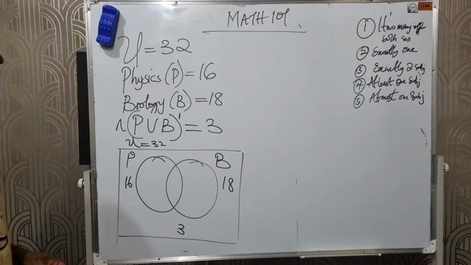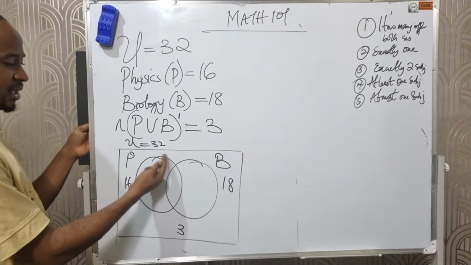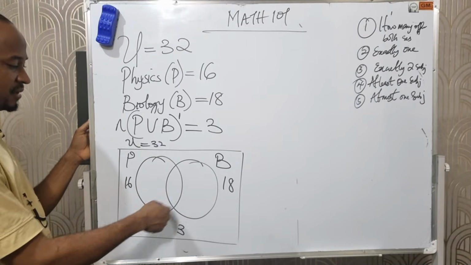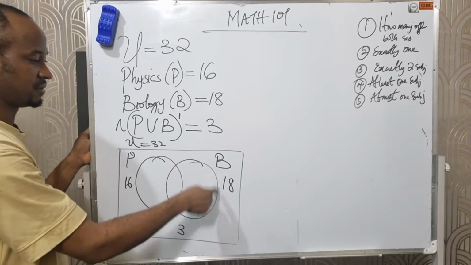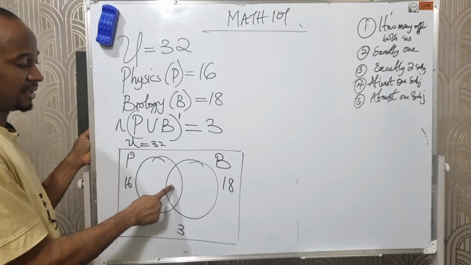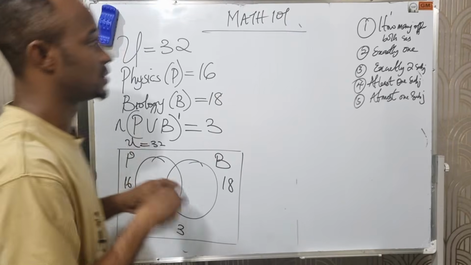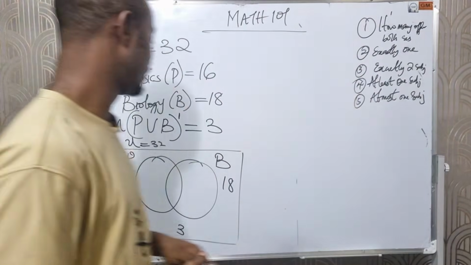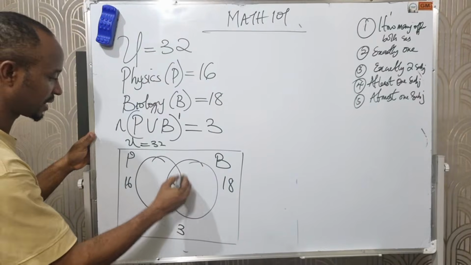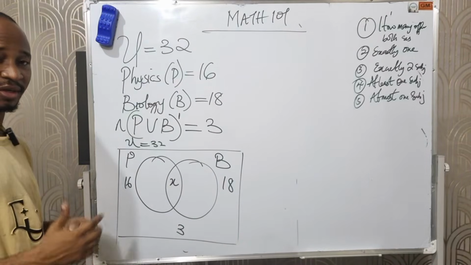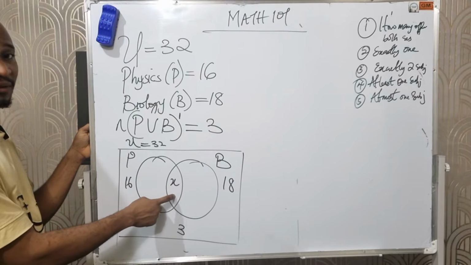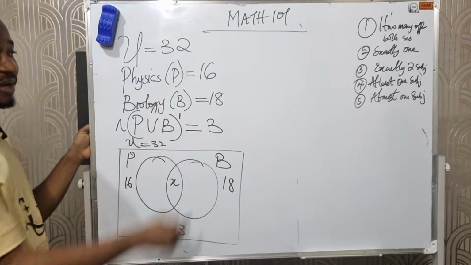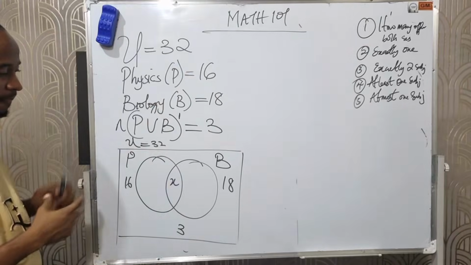Look at this. This subset here represents physics. This represents biology, right? The intersection represents those that offer both subjects. We call it X, because we don't know the number of those that offer both, and we're asked to find it. So let's call it X.